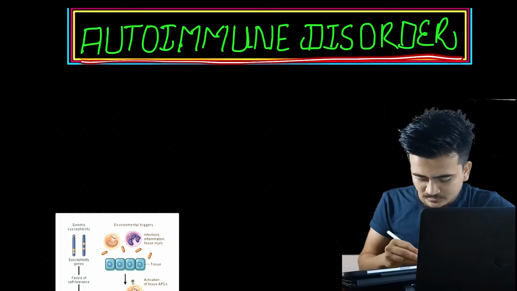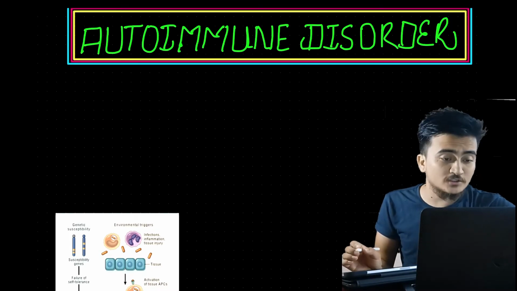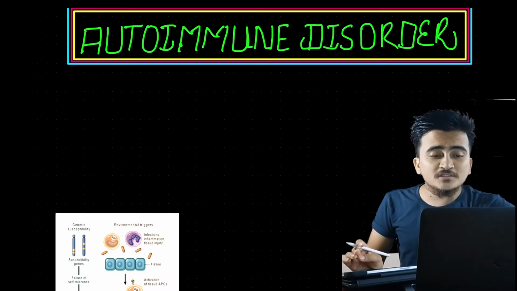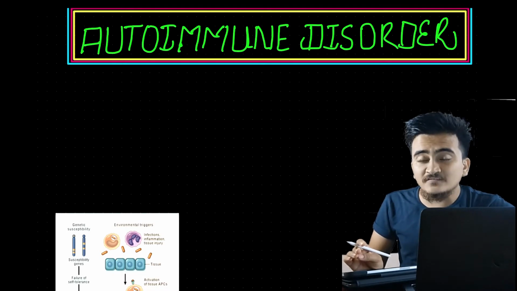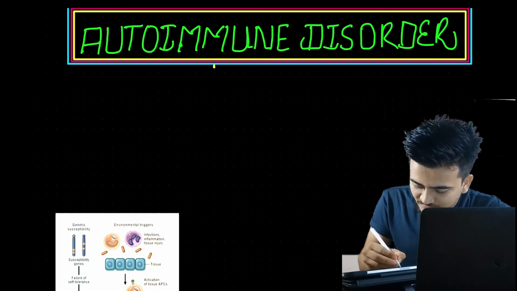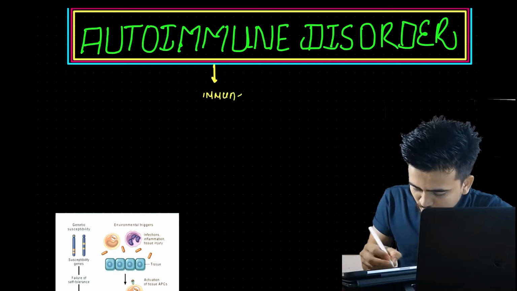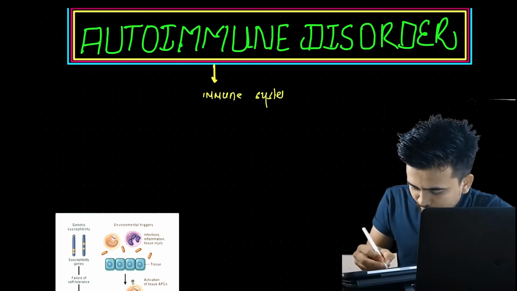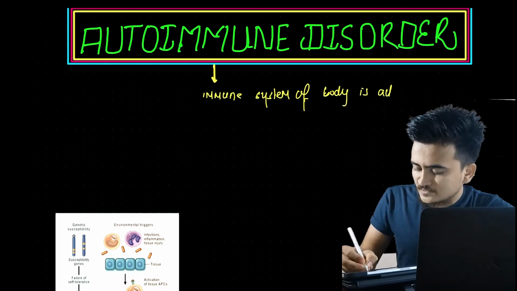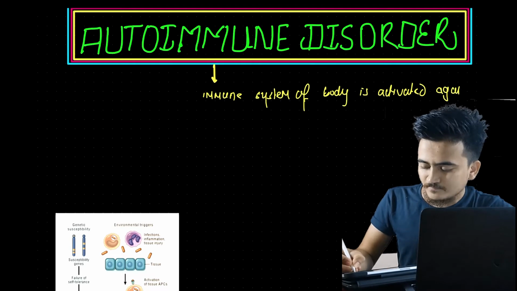Okay, now it is the next topic of immune system. Talking about autoimmune disorder, what are these? These are the conditions in which the immune system of the body is activated against itself. Simply one line: the immune system of the body is activated against itself.